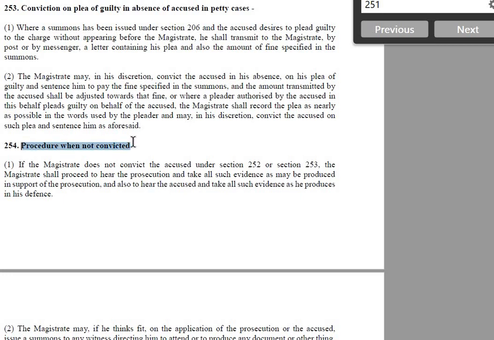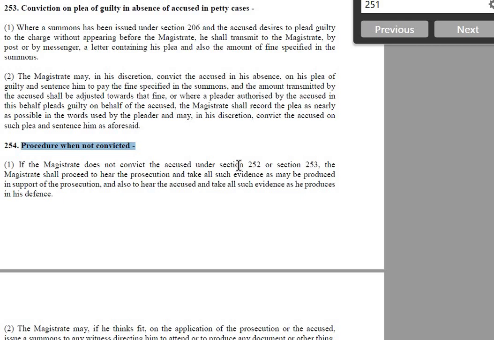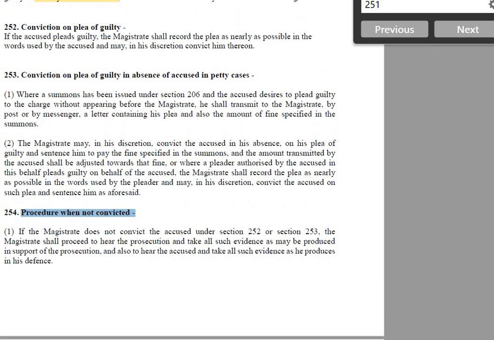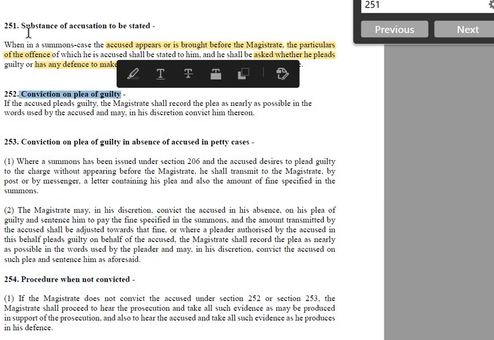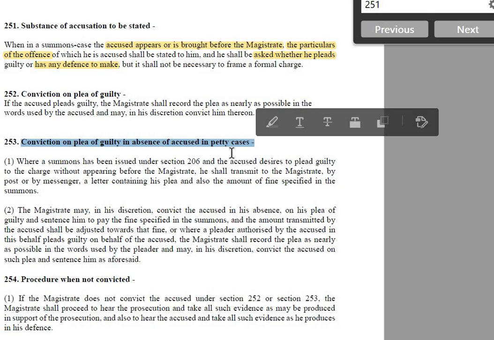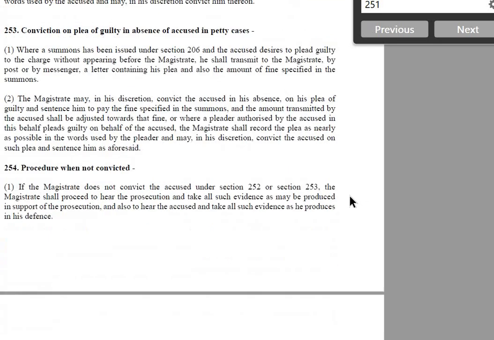254 says procedure when not convicted. Not convicted in the sense of 252 and 253. 252 says conviction on plea of guilty. If as per 251 he has pleaded guilty, then he will be convicted. 253 is conviction in absence of the accused in petty cases. This is the section which I told you, where he can get it done through post or by pleader.